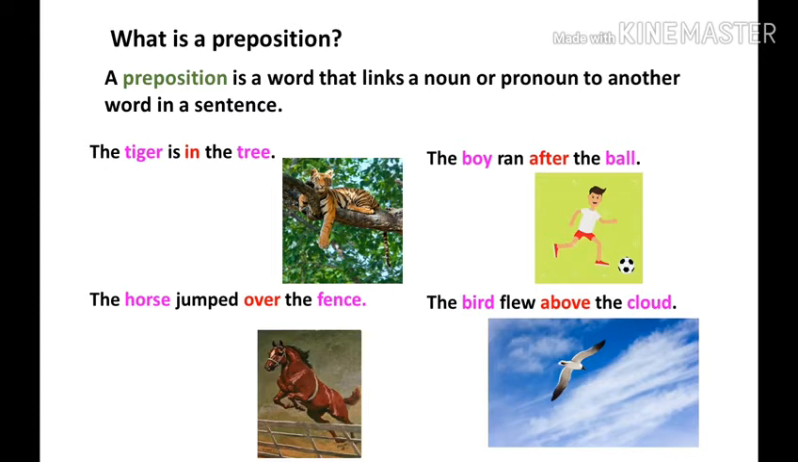The horse jumped over the fence. Over is the preposition. It links two nouns, horse and fence. The boy ran after the ball. Boy and ball are two nouns linked by after. The bird flew above the cloud. Above is the preposition and it links the two words bird and cloud. Children, look at all the pictures and see the position of each character in the picture.